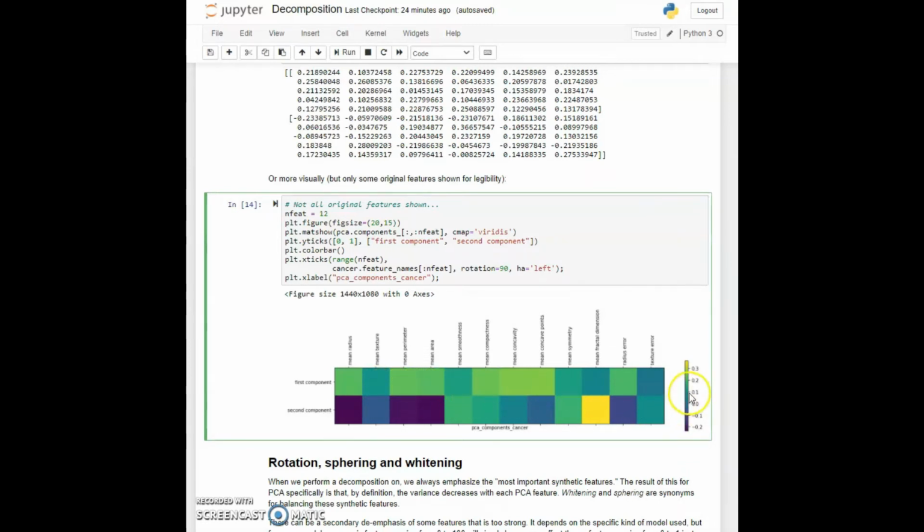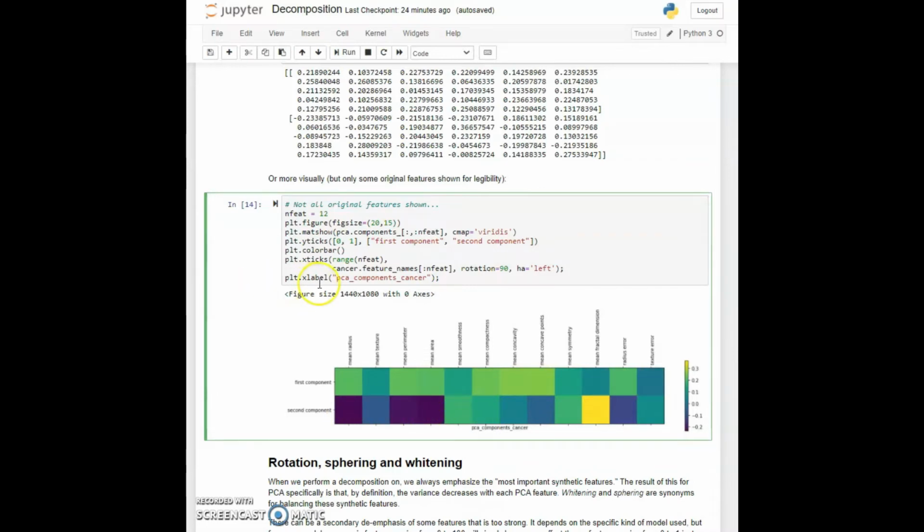And you can see a color bar to the right side that gives us the numeric value of that particular color. This is just a prettier way to look at the textual dump of each array. And the second component is similarly weighted, but with different weights associated with each of the features in the original dataset.